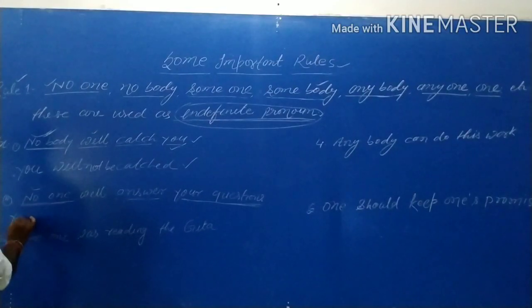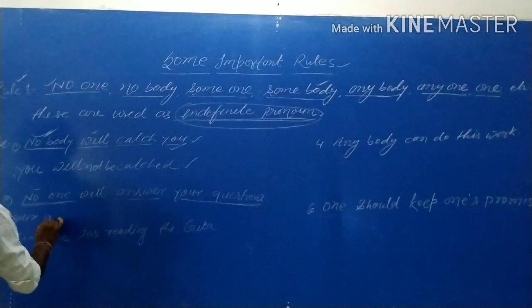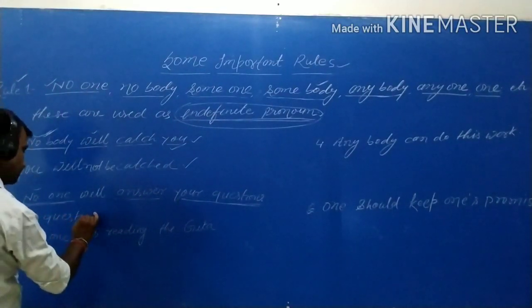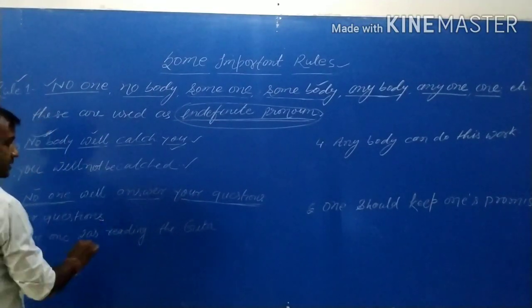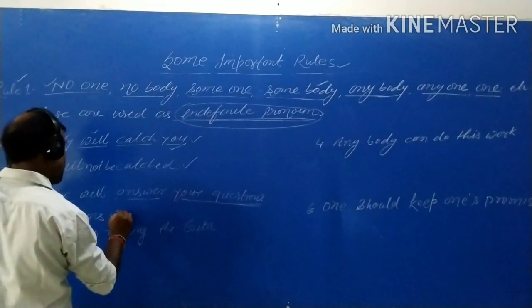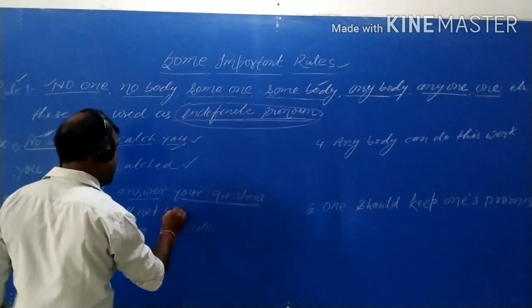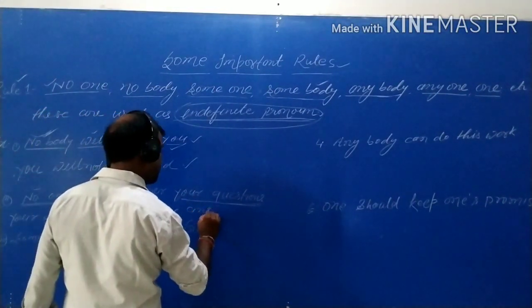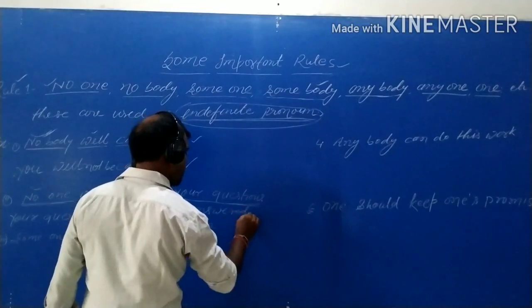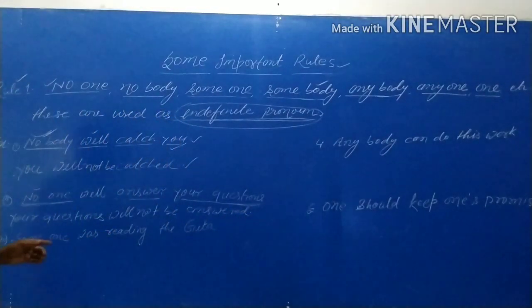So, your question will not be answered. This is the passive voice.